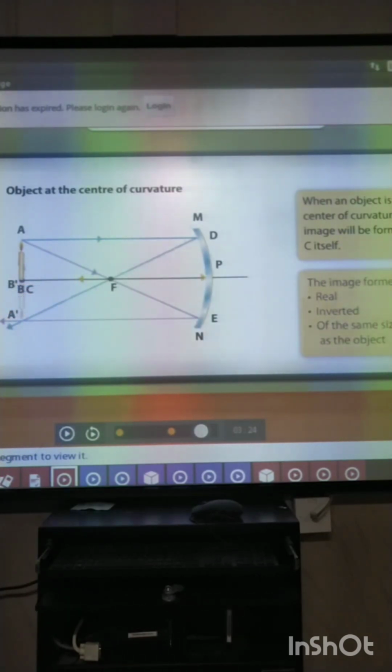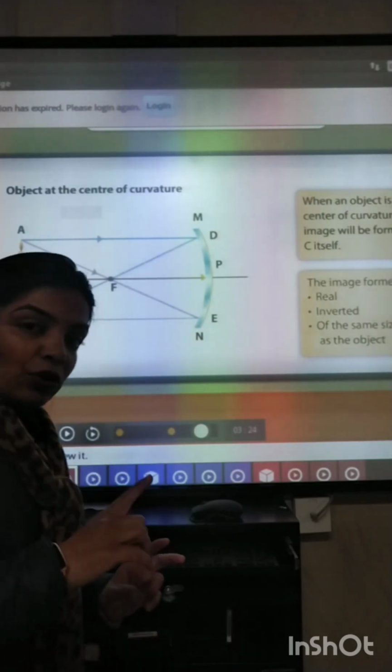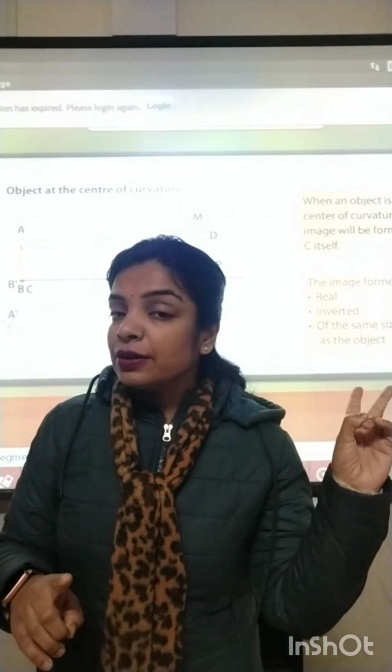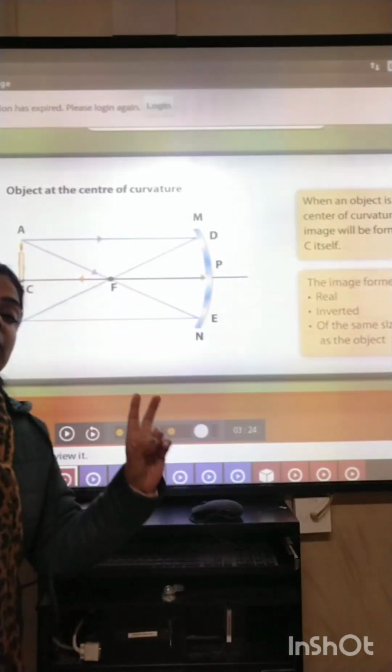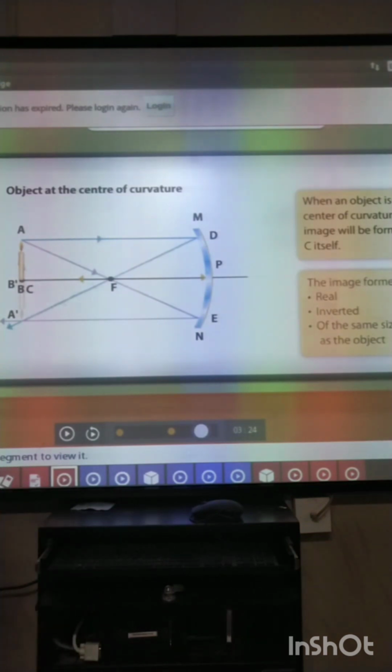कहीं पे भी ऑब्जेक्ट रखा हो, if the incident ray is parallel to principal axis after reflection it will pass through focus, and if the incident ray is passing through center of curvature, as we have seen in case 2, it will retrace its path, means it will bounce back in the same direction.